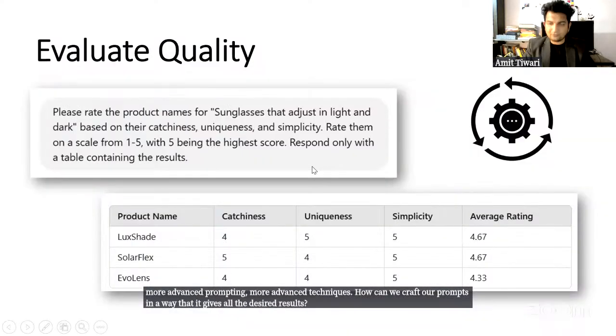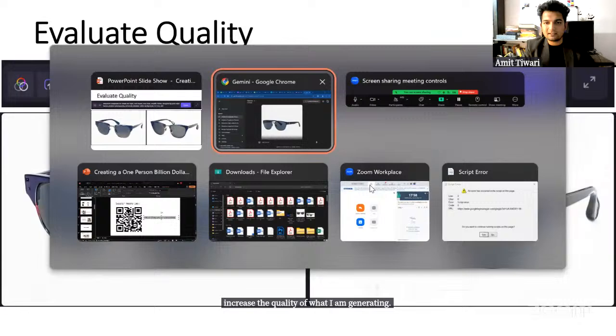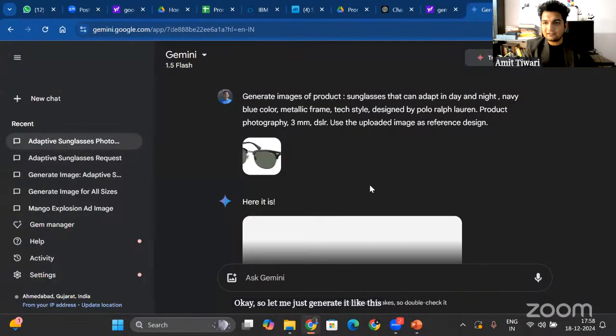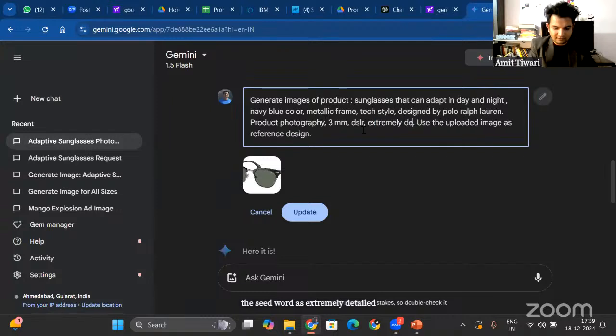Okay, so evaluating the quality, how does it look like in images? I can add these things: extremely detailed, white background. So if I add extremely detailed and white background, I will increase the quality of what I am generating. Okay, so let me just generate it like this. So in the image, I will add the seed words: extremely detailed and high resolution, right?